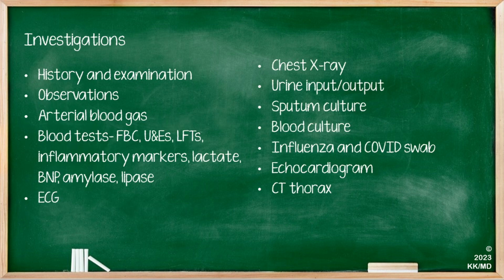ARDS should be investigated through a wide range of investigations, in addition to a thorough history and examination and bedside observations. An arterial blood gas should be conducted as soon as possible on presentation, as well as a series of blood tests, including those for sepsis, the BMP, amylase, and lipase. ECG needs to be performed, as well as a chest x-ray, and it's important to monitor urine input and output. Cultures should be taken of the sputum and blood, as well as swabs for influenza and COVID. An echocardiogram and CT thorax should also be considered early on.